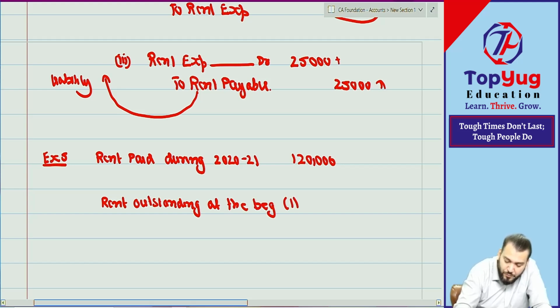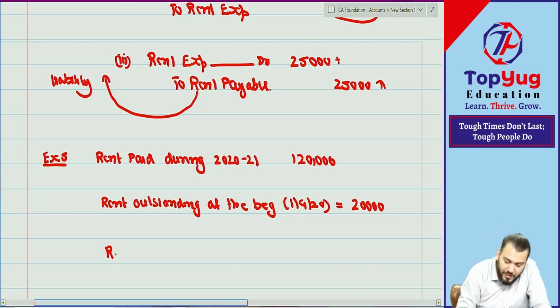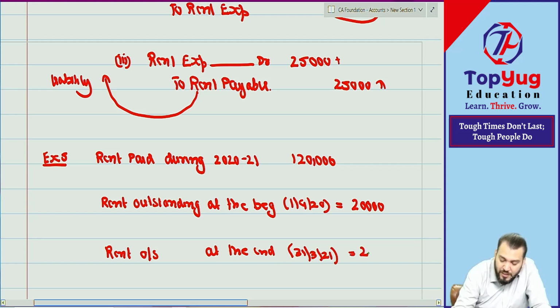At the beginning means 1/4/2020. Yes or no? At the beginning means at the beginning of the year. So rent outstanding at the beginning was 20,000 and rent outstanding at the end, at the end means 31st March 2021, is 25,000.